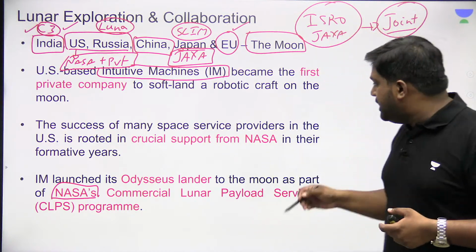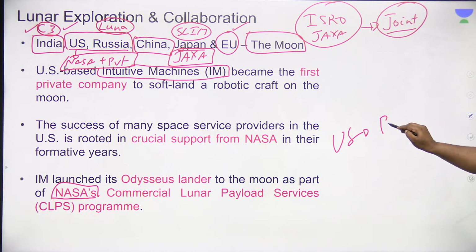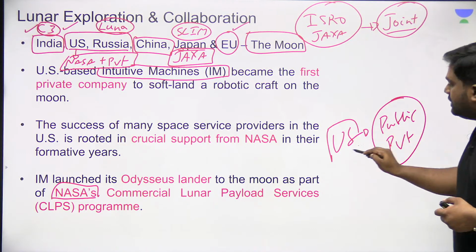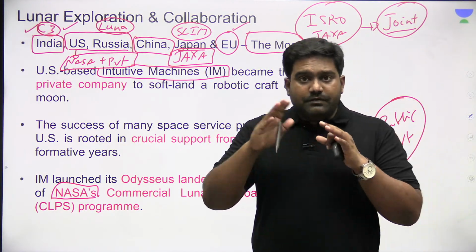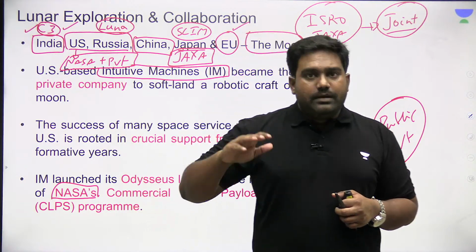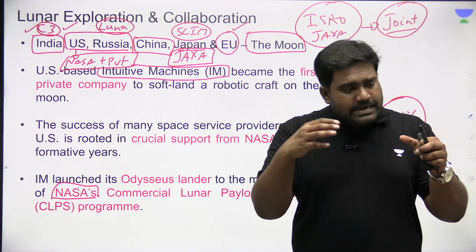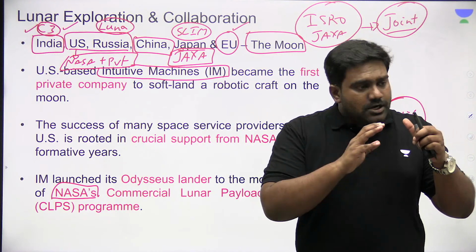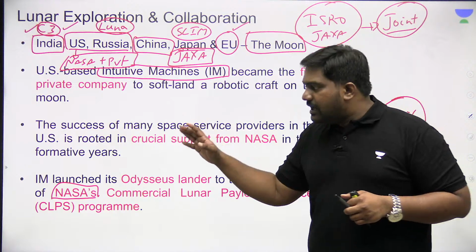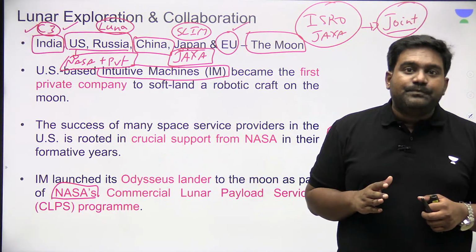In the US especially, there is very active collaboration between public and private space organizations. And there is a common vision in the US where NASA, along with the private sector, has common goals, and NASA is assisting the private sector to achieve those common goals with regard to space missions and exploratory missions.